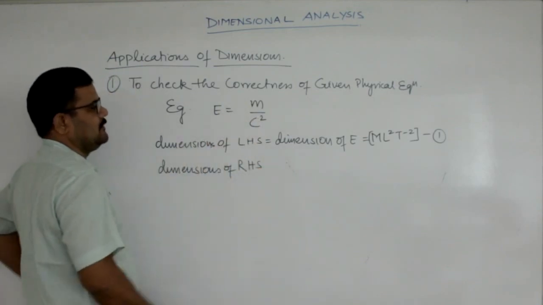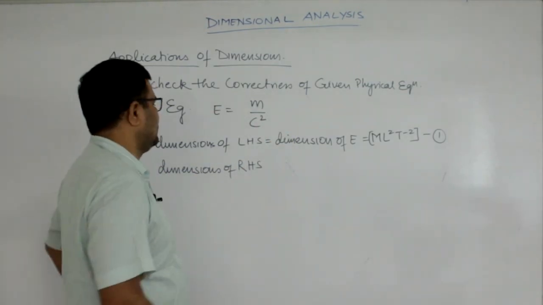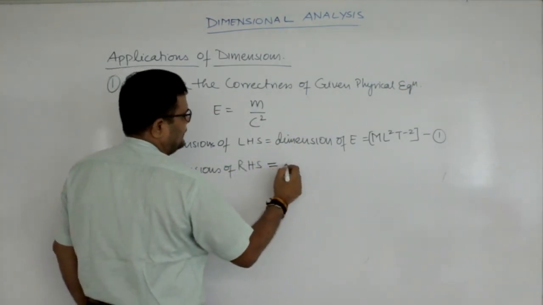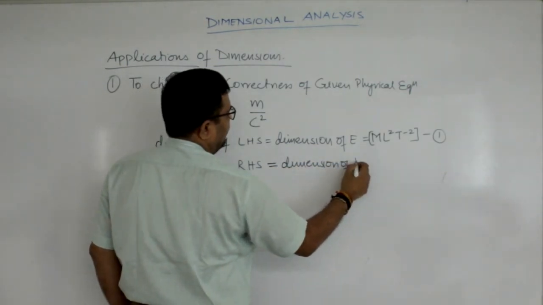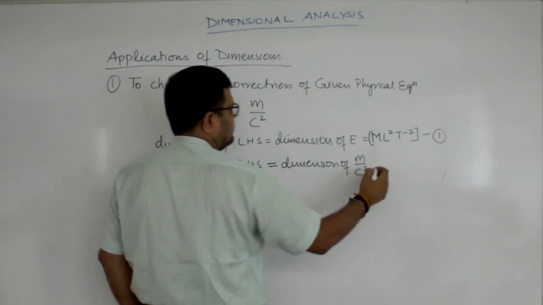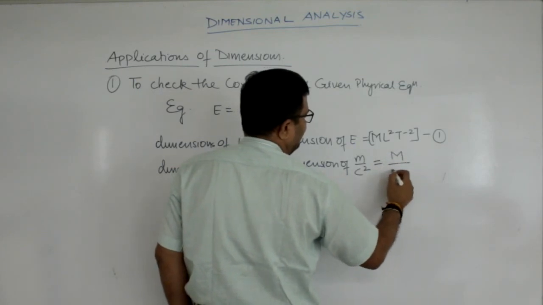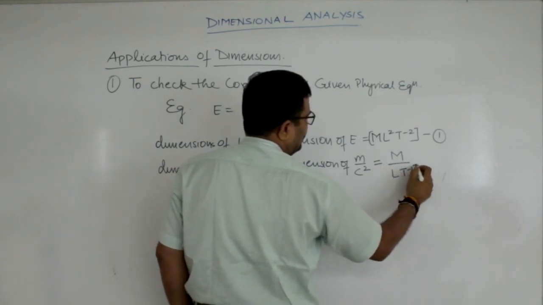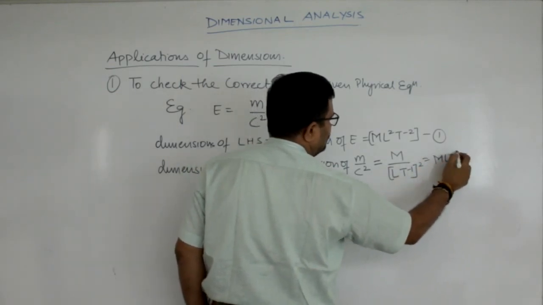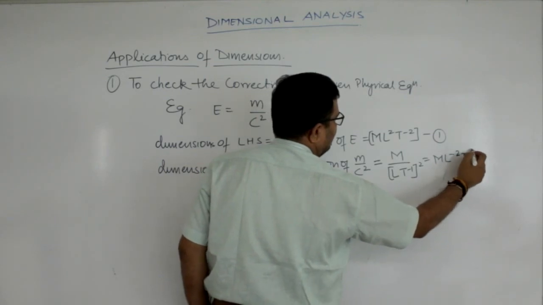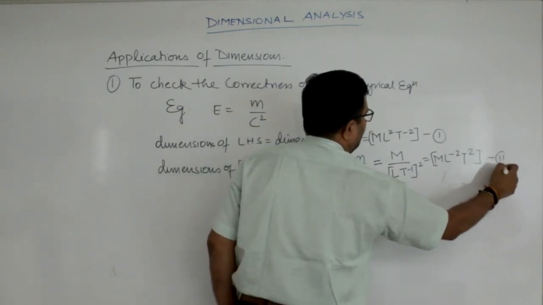It is a single term. If I were adding something, then it would be 2 terms or 3 terms. The dimension of m by c square: m is mass, c is the velocity of light, LT minus 1, and whole square. So this is M L minus 2 and T power 2. This is equation number 2.